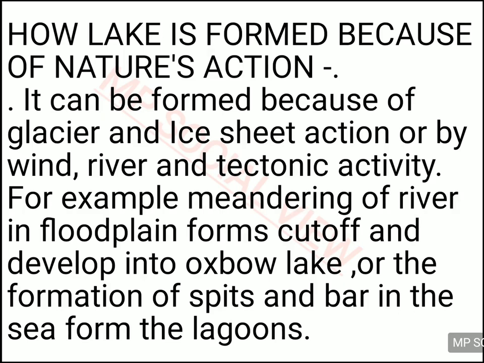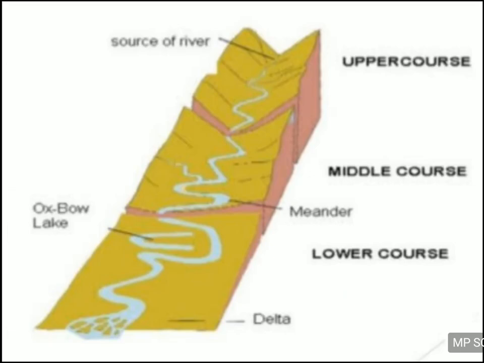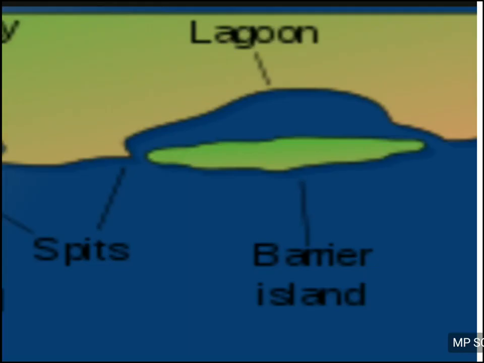I can show you with the figure. You have seen this figure. The river is meandering in the middle course, and while meandering, in the lower course it is leading to the formation of an oxbow, because a small area in the bow shape of an ox is cut off from the meandering area and it becomes an oxbow lake.